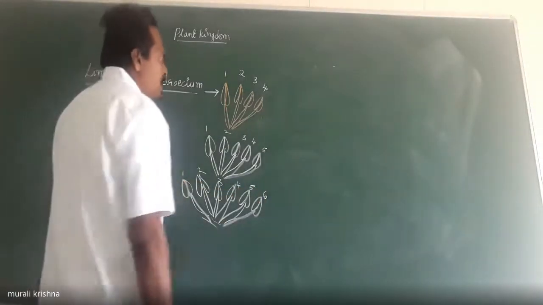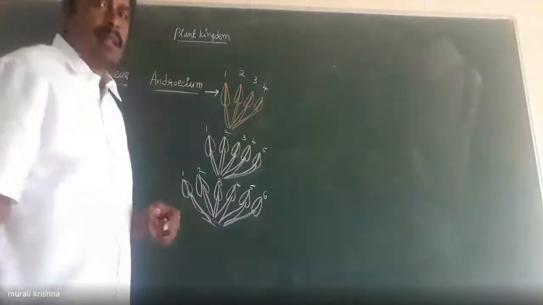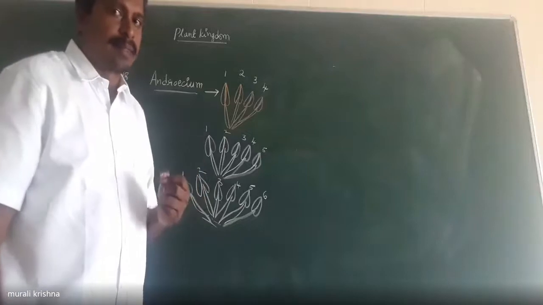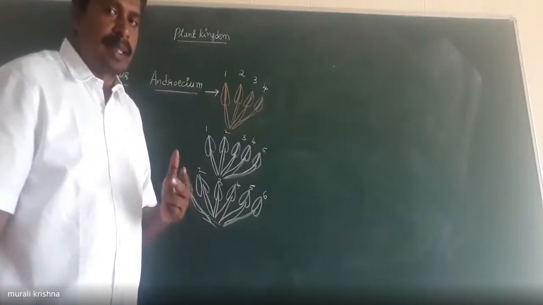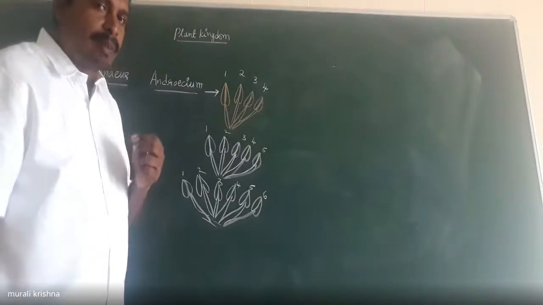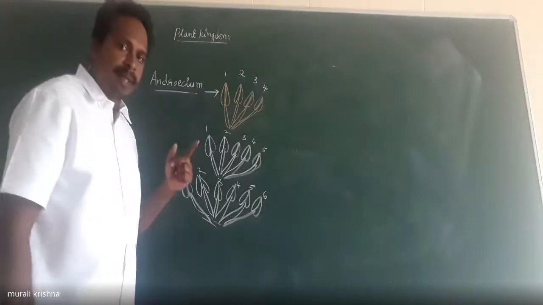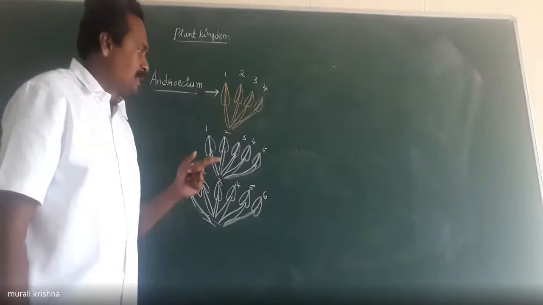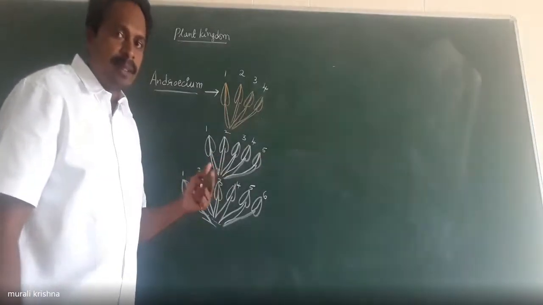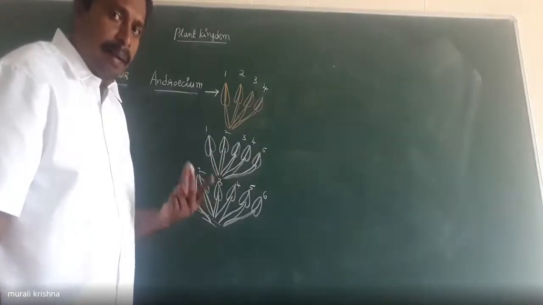So the number of stamens varies in flowers, depending upon the types of flowers. In some of the plant species, the flowers consist of 4, in some 5 stamens, in some 6 stamens, and in some more than 6 stamens: 10, numerous.